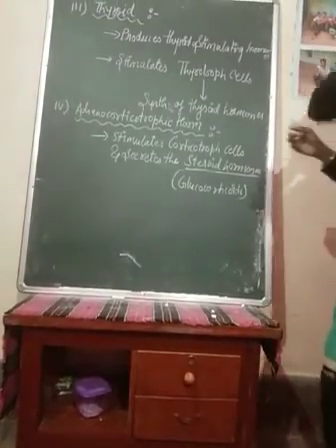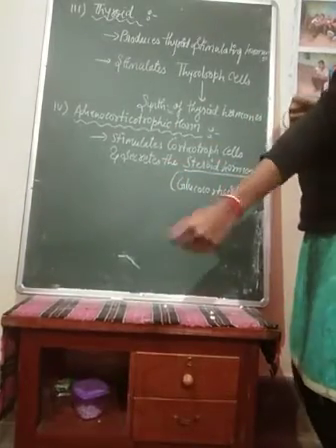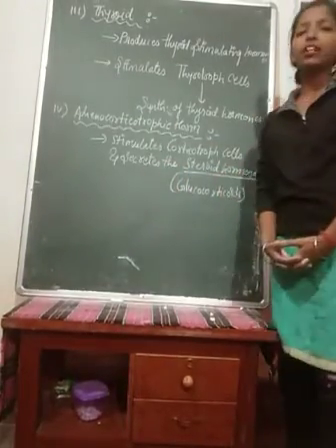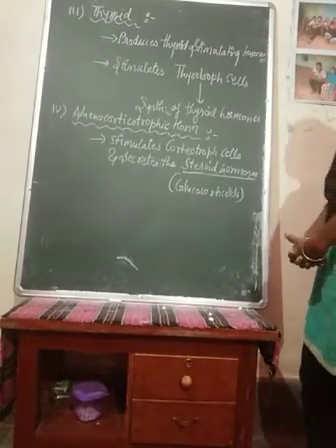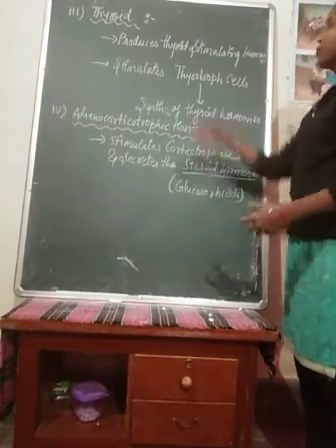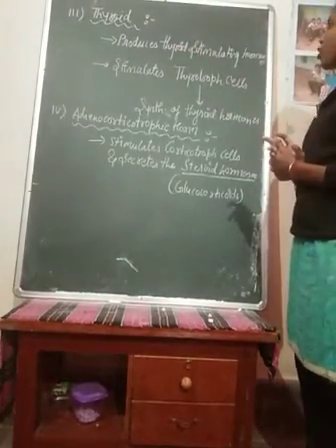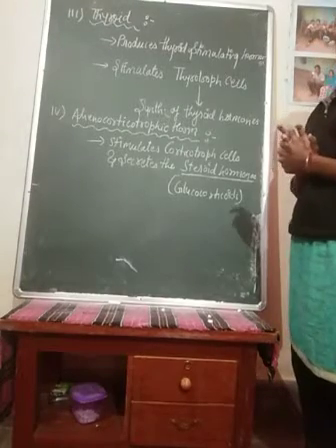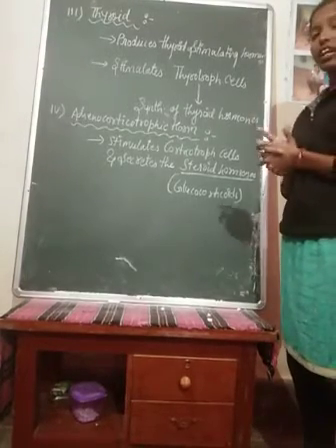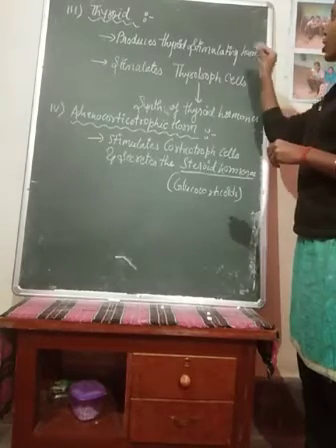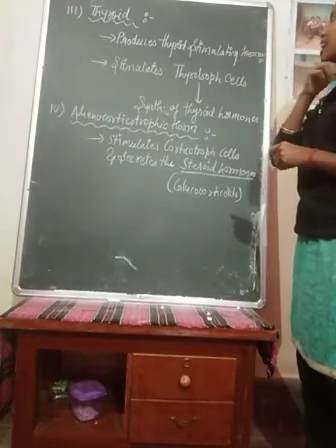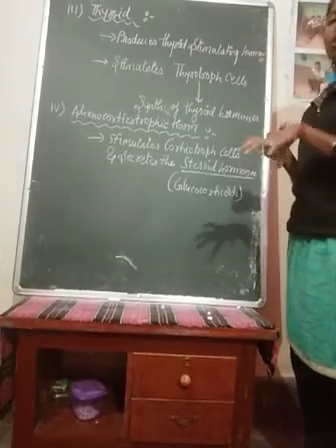Next we are going to see the thyroid hormones. We know the thyroid hormone is secreted by the thyroid gland, but it is regulated by the pituitary gland, which produces thyroid stimulating hormone.